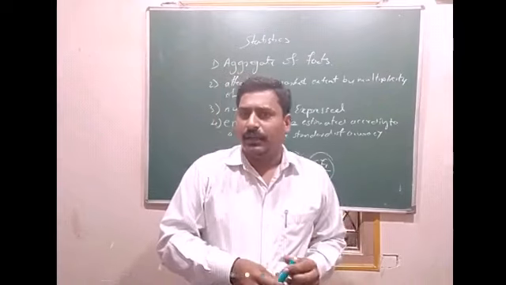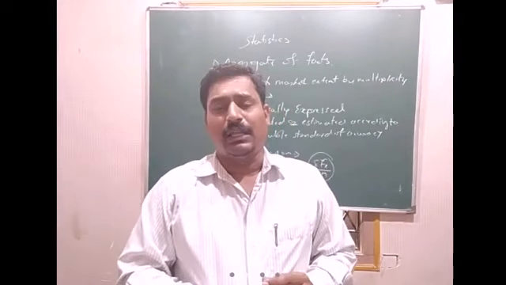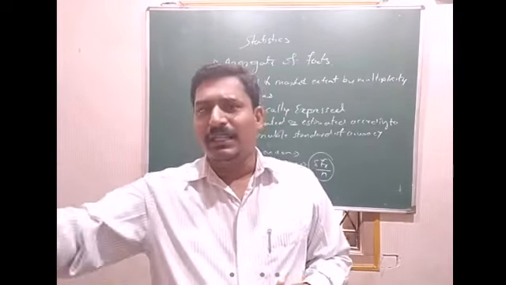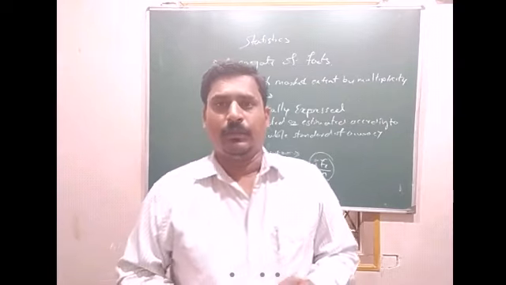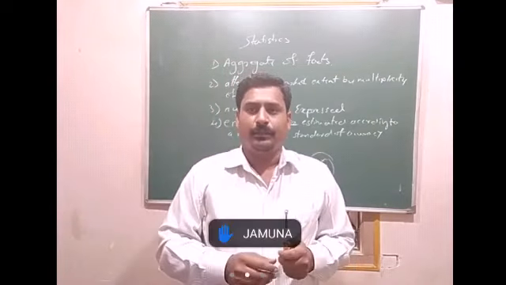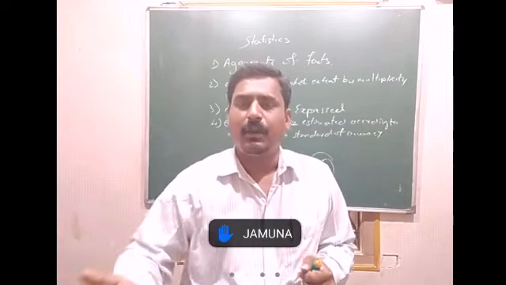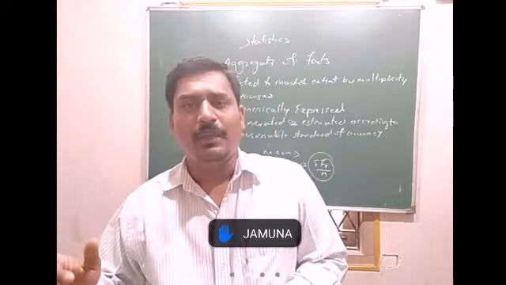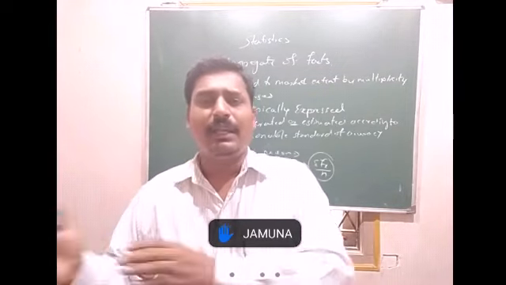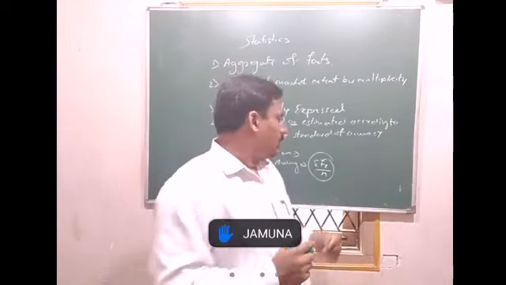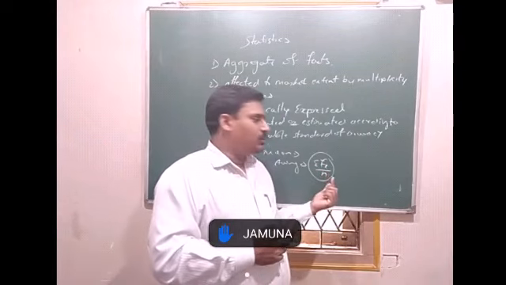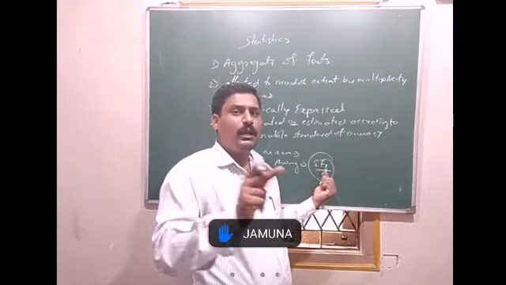So if you want to calculate the average height of the students, we measure the height of all the students. Then we add each of them. Then we divide it by the number of students, how many students we have measured. Then we get the average height. And in this formula, f means number of students.